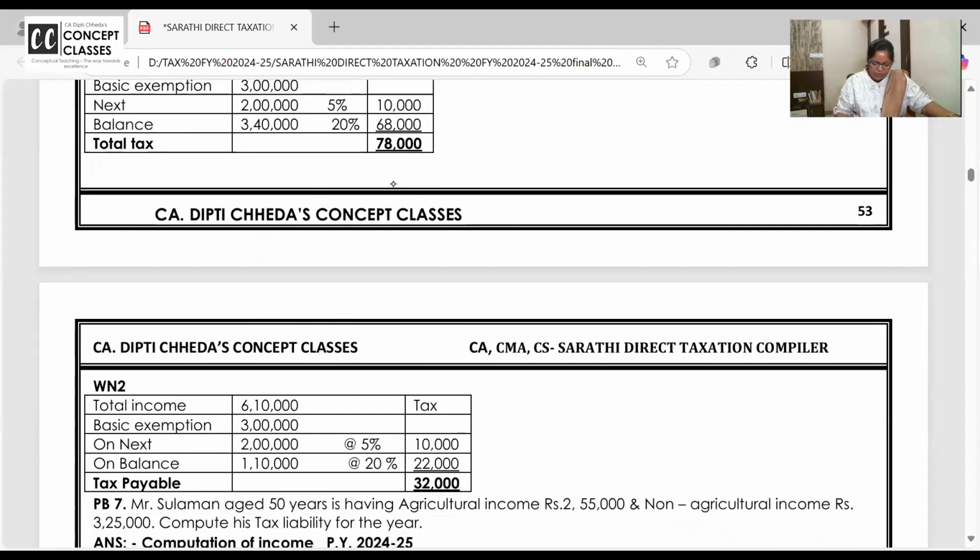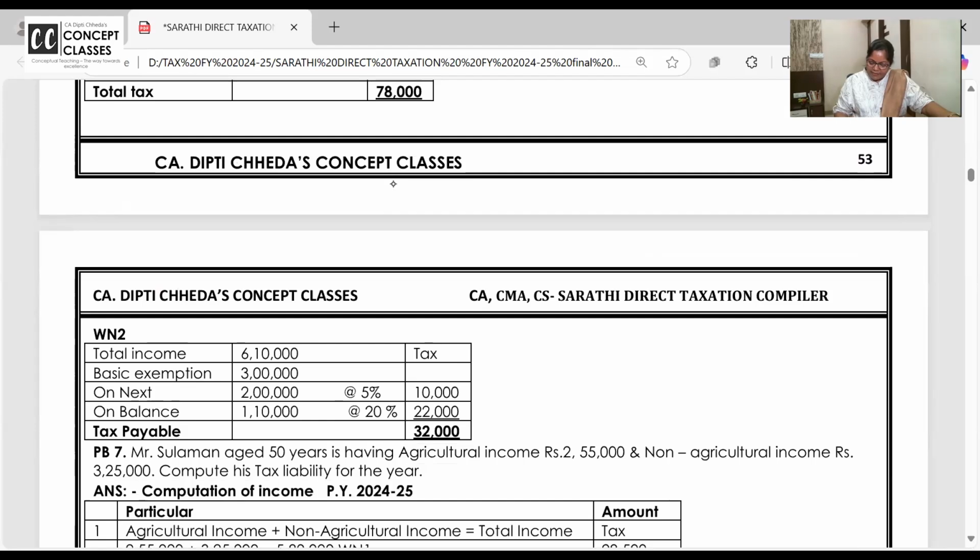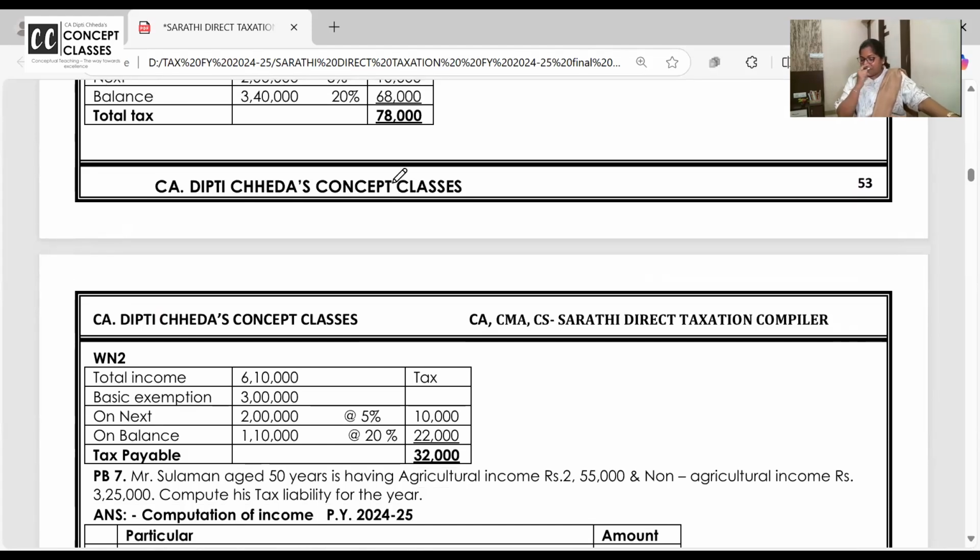Seventh, honest request: keep your calculator near the answer, don't look, and put your books aside. Look at the screen, this is like an extempore test. Sixth question is homework for you. Do it on your own, no help from my side. Seventh, I want all of you to do because it's having rebate. Do it yourself and tell the answer. Honestly, keep your books aside. Look at the screen. Take the data to the notebook and solve it. It's a surprise test for all of you. Put the answer book aside.